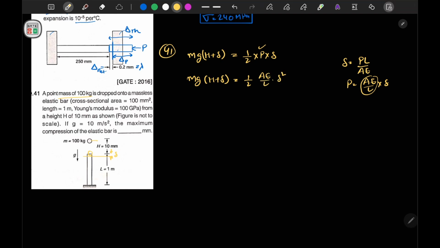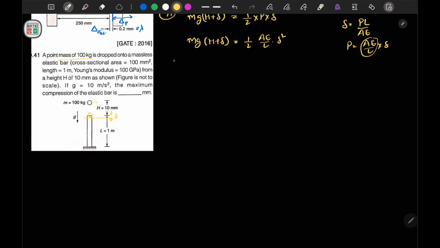Now if I substitute values here, m is our 100 into g is 10, this will become our Newton. mg is in Newton. Now here h is in mm, that is 10 mm, plus delta is also in mm. So let's convert it into meter, so 10 to the power minus 3. So I will obtain the value of delta in mm only.